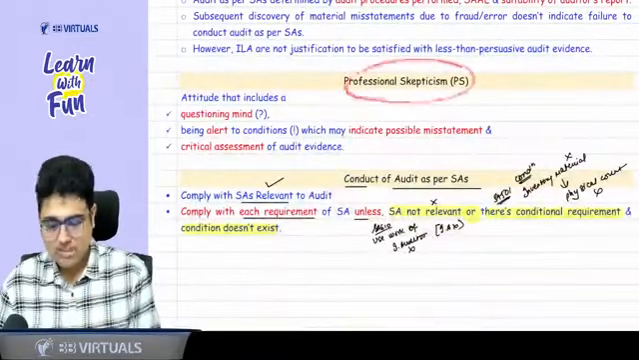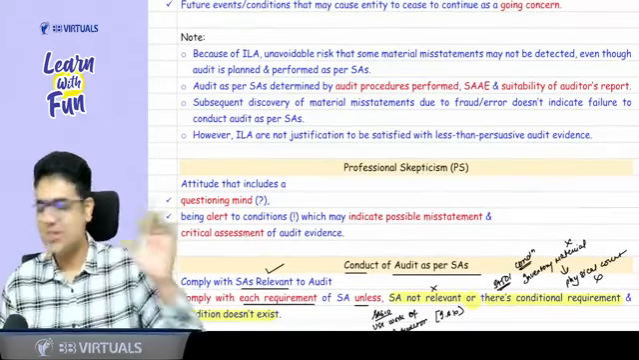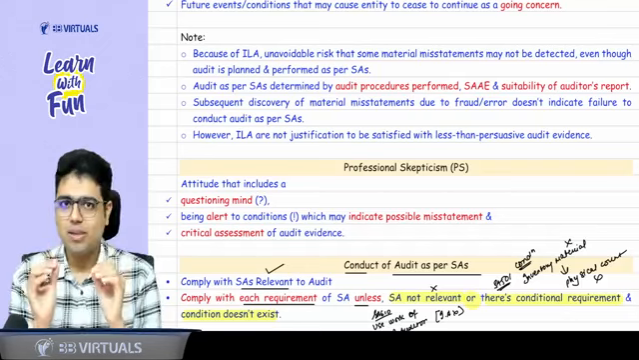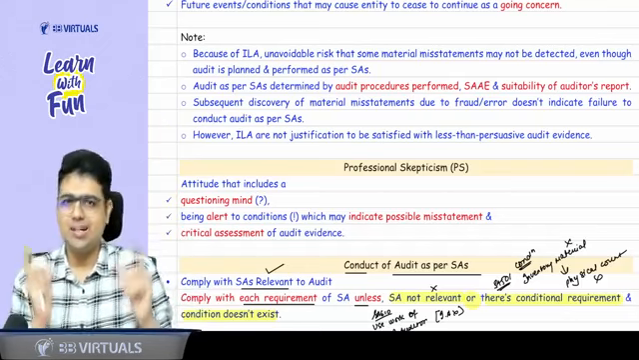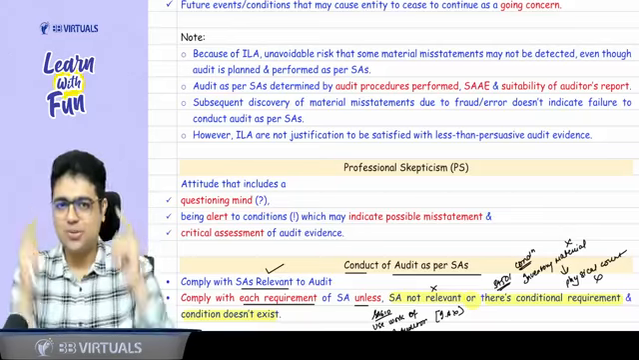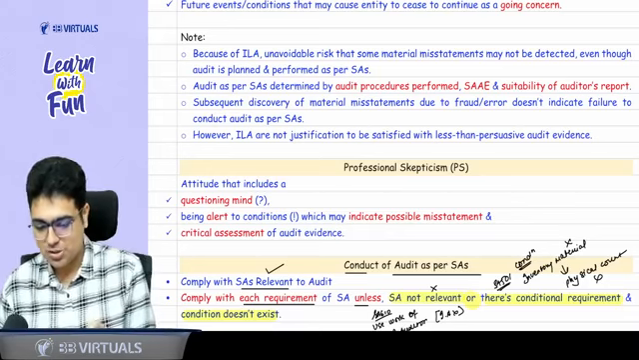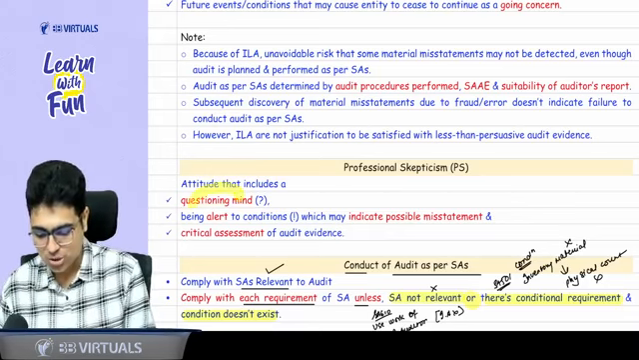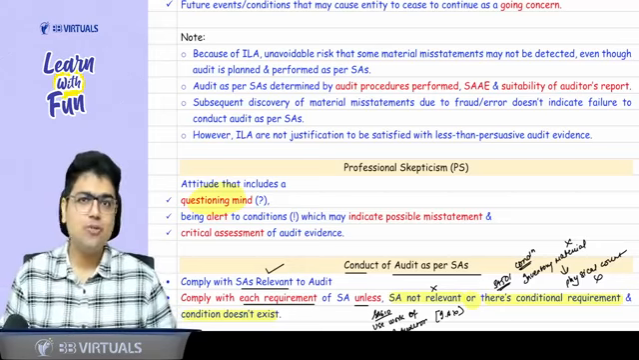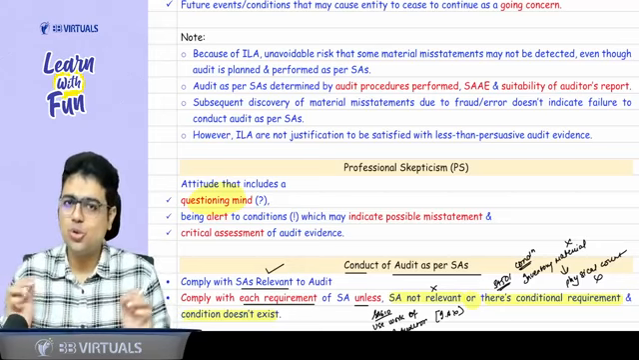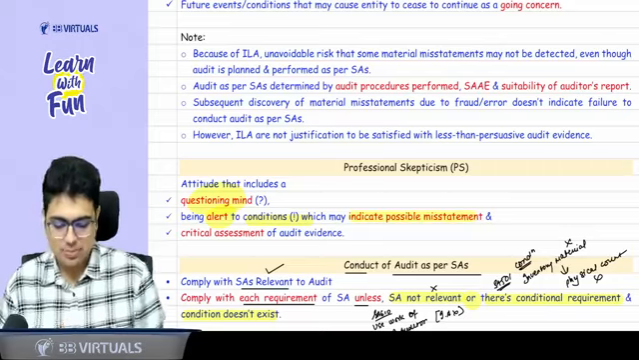Talking about professional skepticism, we don't need to go into too much detail. You just need to understand that if you want to deal with inherent limitations, you should be alert. You should have a questioning mind. Whenever you find some hanky panky, whenever you find some suspicious transaction, you should question the management about it. You should be alert to the conditions that indicate a possible misstatement.